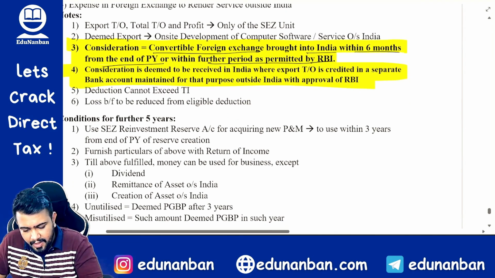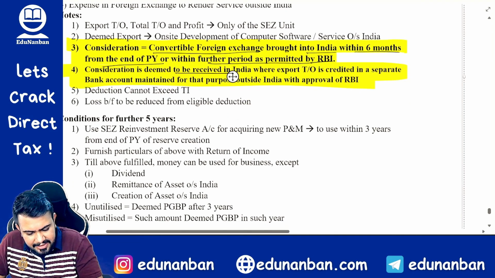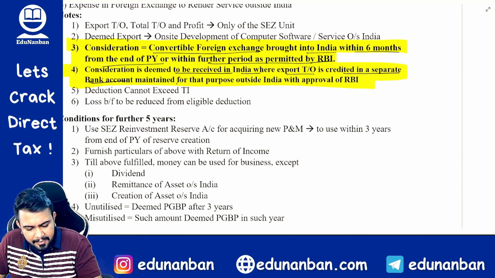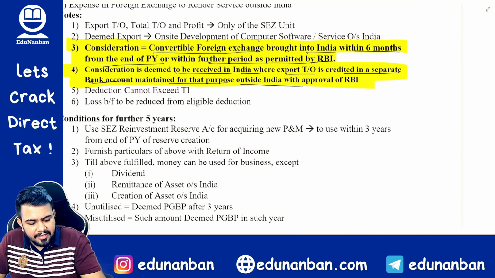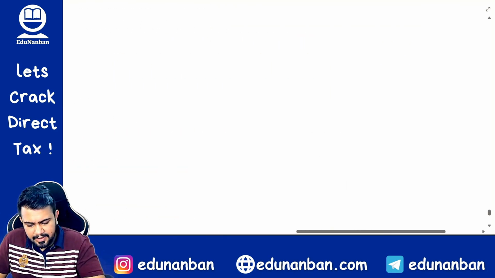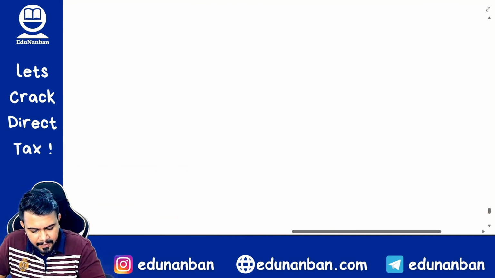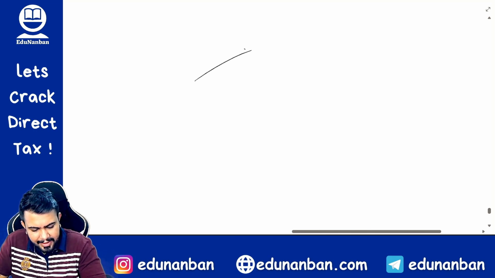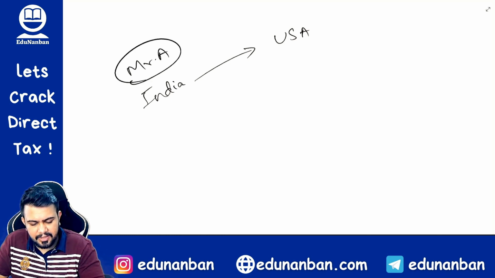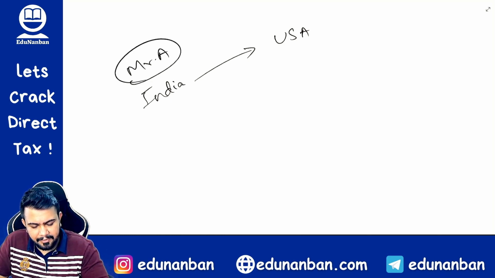Next, consideration is deemed to be received in India where export turnover is credited in a separate bank account maintained for that purpose outside India with the approval of RBI. So what they are telling now, listen here. Let's say a person is doing export from India to USA, let us take the example of Mr. A, correct? So the turnover made from India to USA is $1 crore